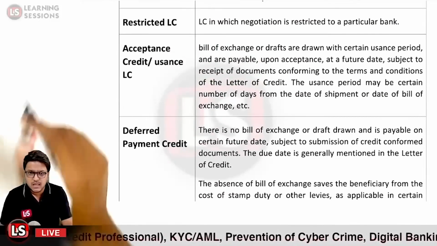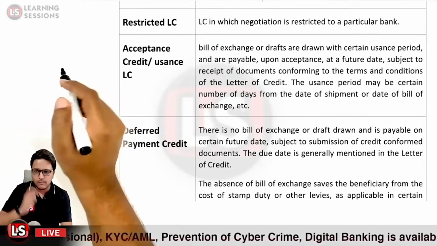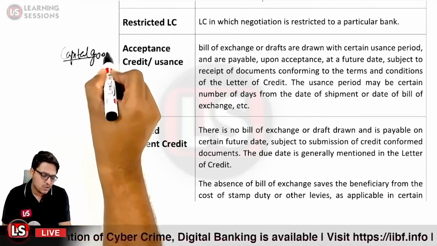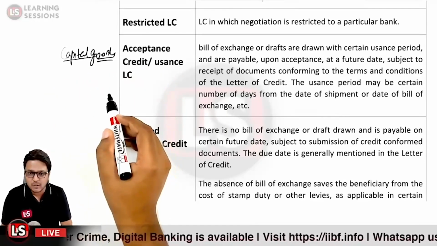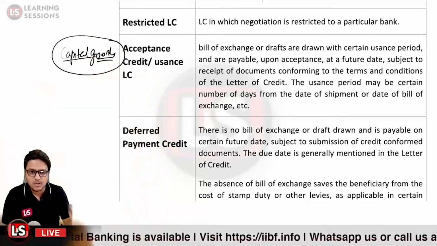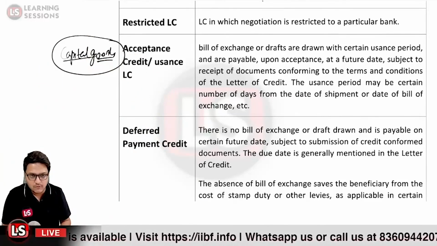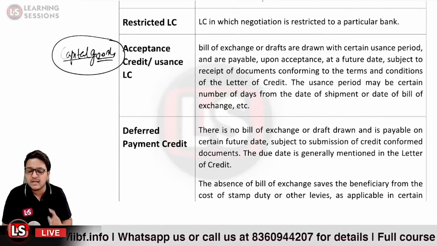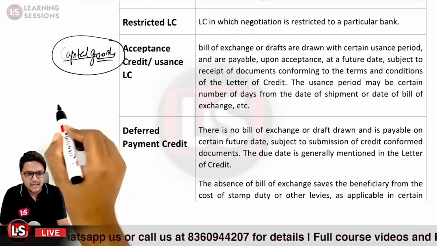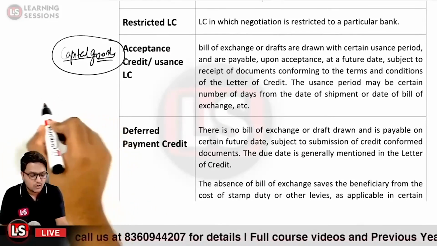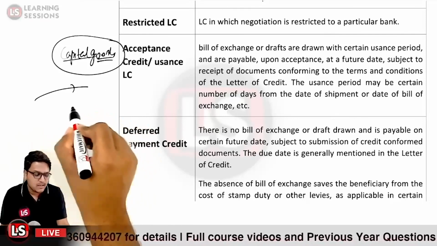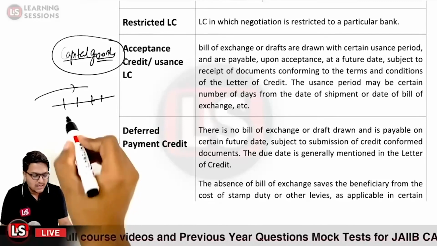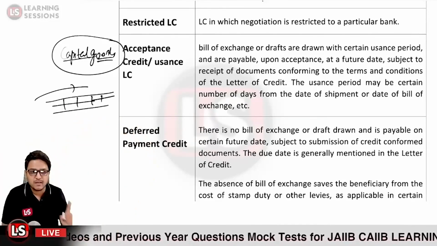Then it is a deferred payment credit. Now what is deferred payment? In the case where you are to import capital goods which are huge in amount, you need a large amount of credit, and the amount will not be paid by you in just one go. You will be paying it in installments. In that case we use the term deferred payment, that you are not going to pay it in a single shot, you will be paying it in different terms. Let us suppose we are going to pay it in 3 years. In that particular case we will say it is a deferred payment credit.